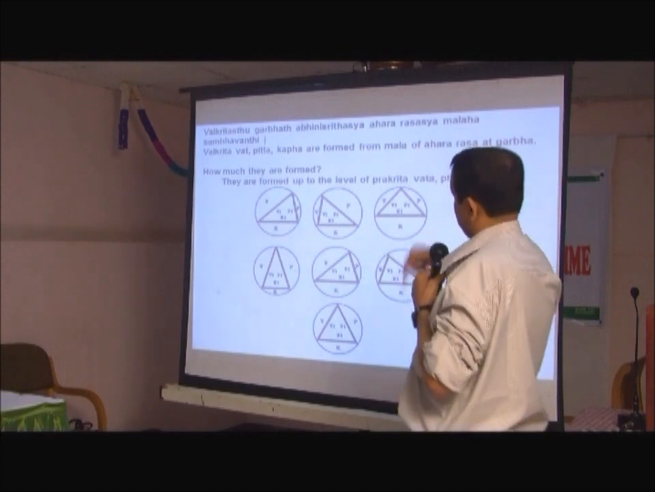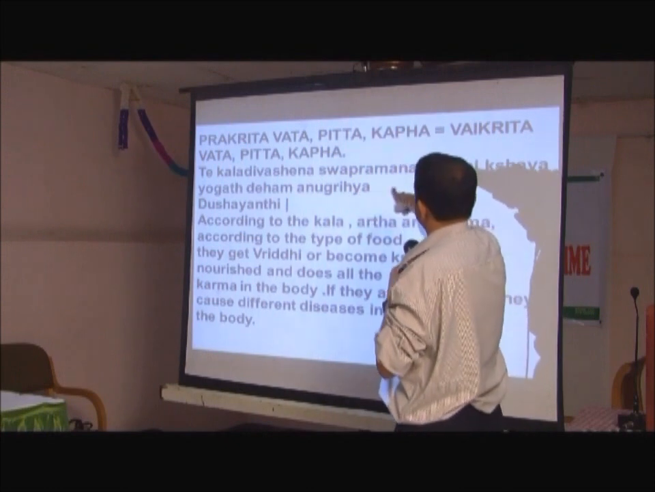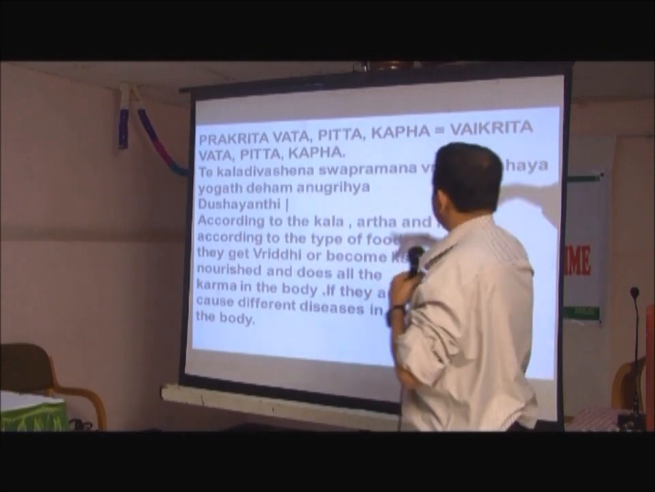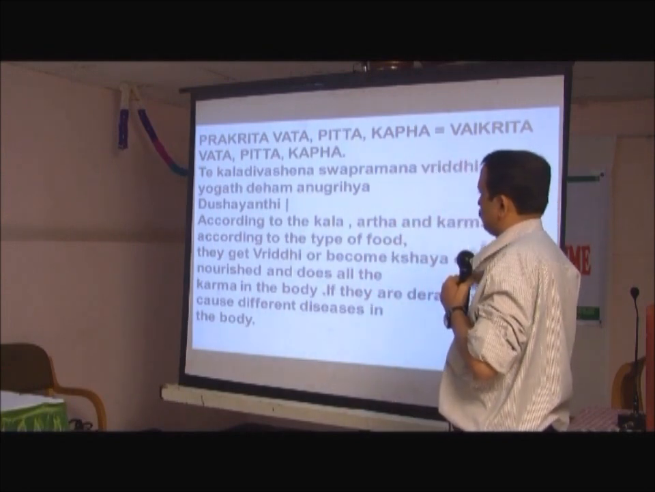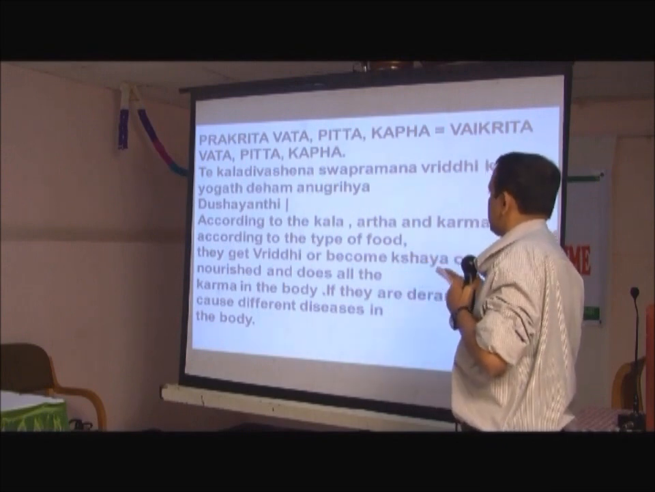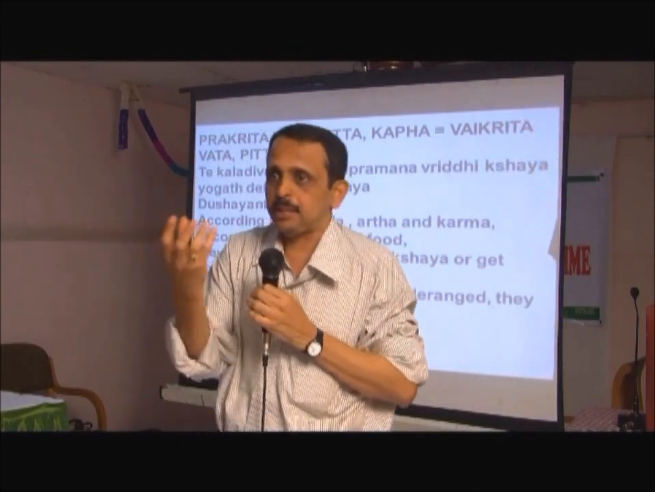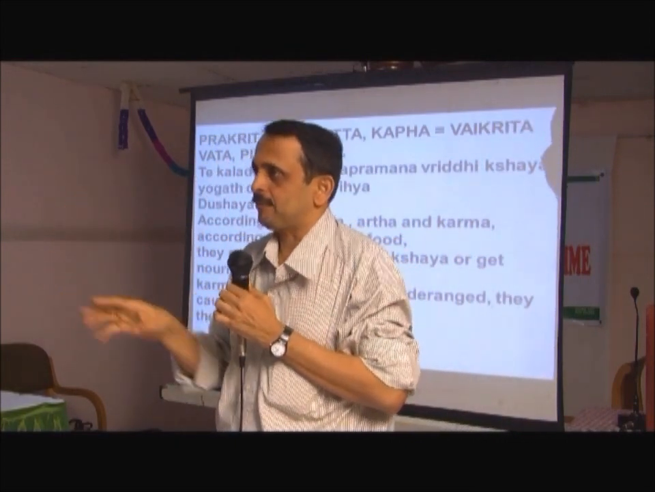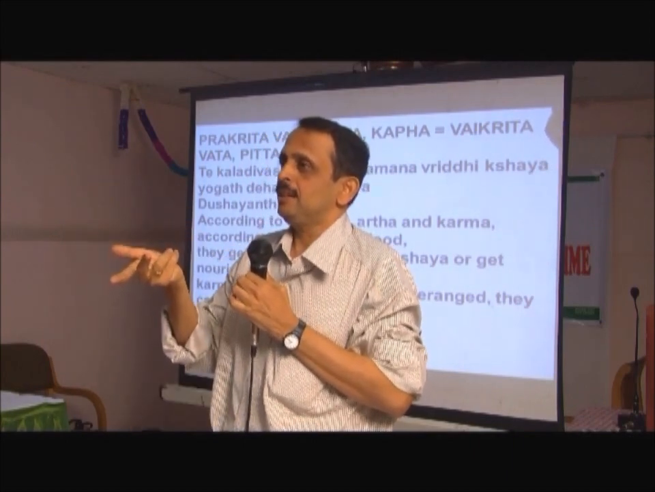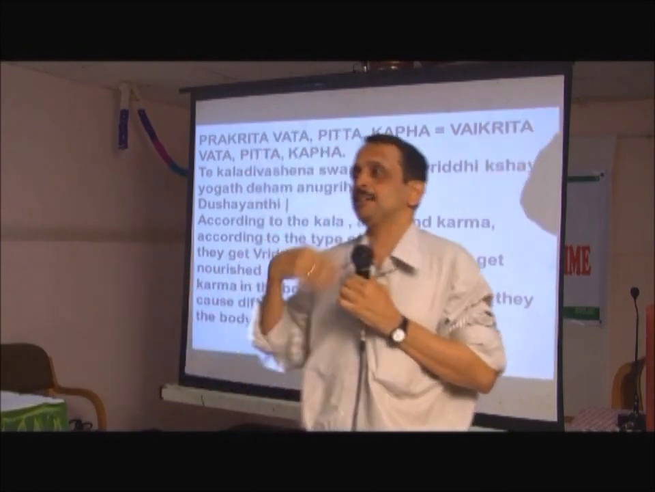Next is after birth. Te Karadivashena Swapramana Buddhikshaya Yoga Deham Anugriya Dushenija. According to the type of food, they go to Vriddhi or become Kshaya or get nourished. Thus all the karma in the body is done by Vaikrita Vata, Pitta, Kapha, because Prakrita Vata, Pitta, Kapha is Bija Swarupa and does not do any function. It tells how much function should be done by Vaikrita Vata, Pitta, Kapha. This is formed in the Garbha by Aharasya Mala Sambhavanti.